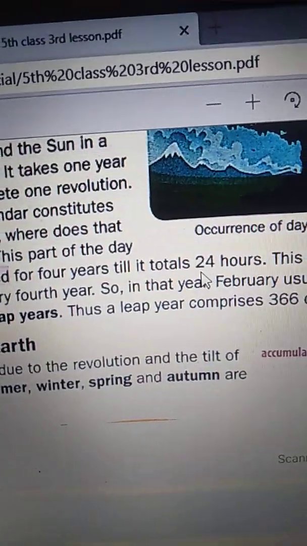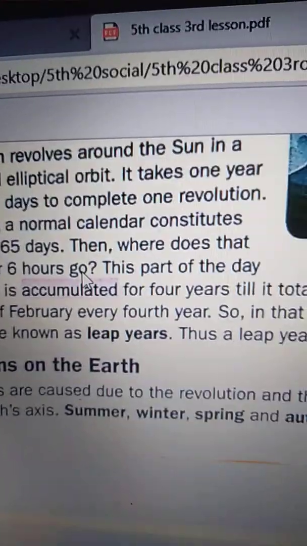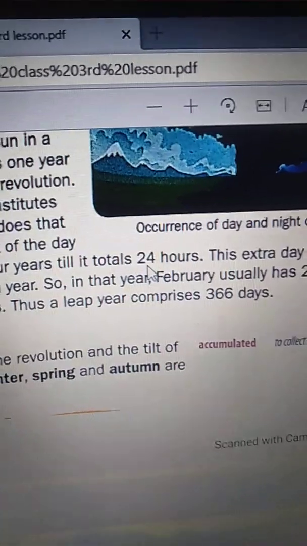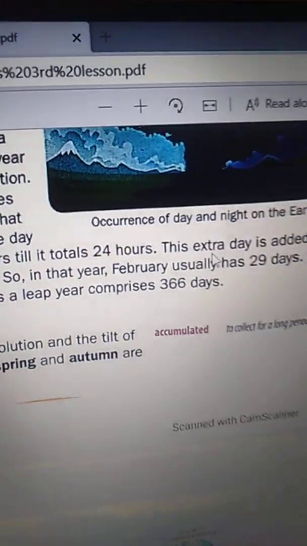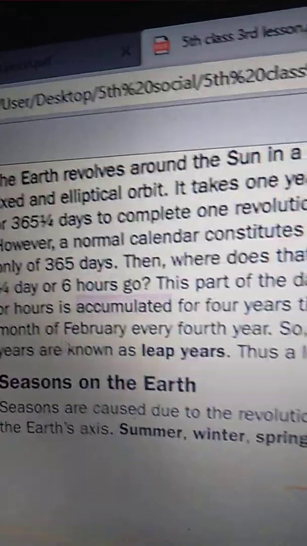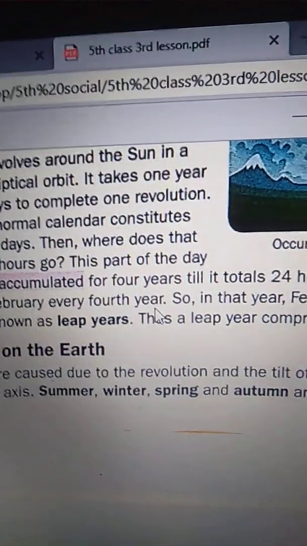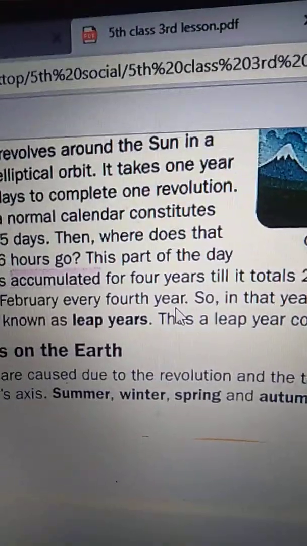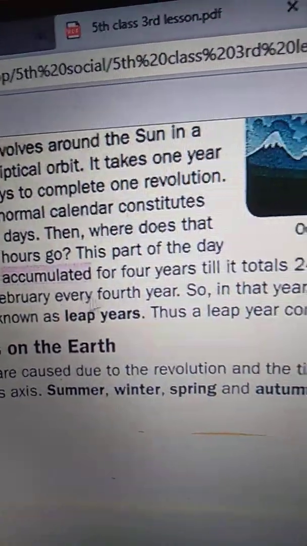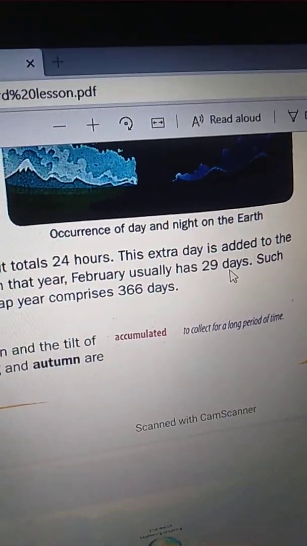See this, every year they collect 6 hours, and for 4 years it becomes 24 hours, meaning 1 day. This extra day is added to the month of February every 4th year. So this extra day, these 24 hours that come over 4 years, will be added in the month of February every 4th year. Okay, so in that year February has 29 days.